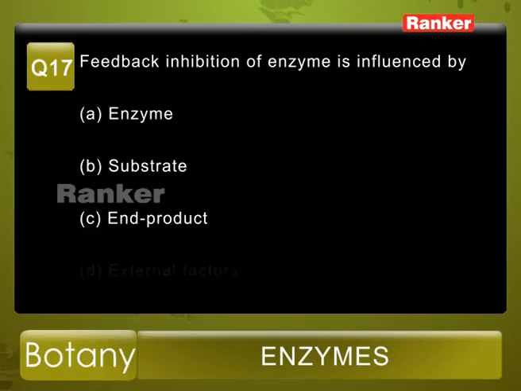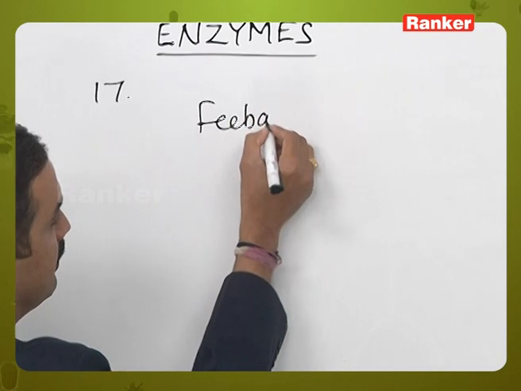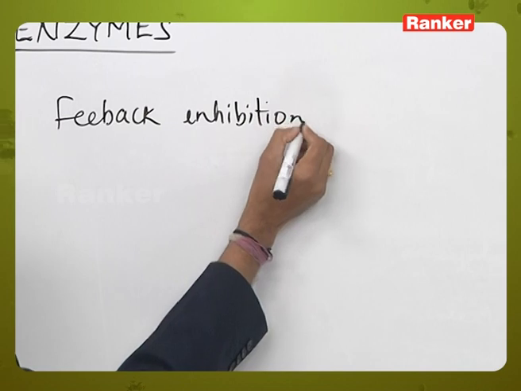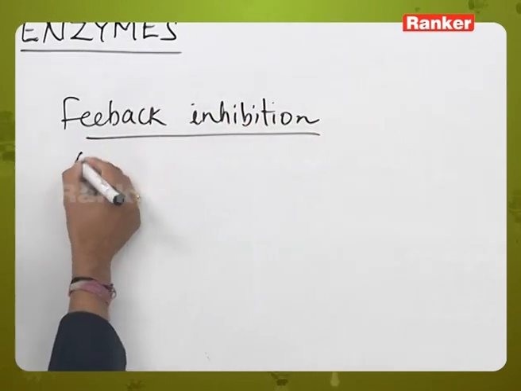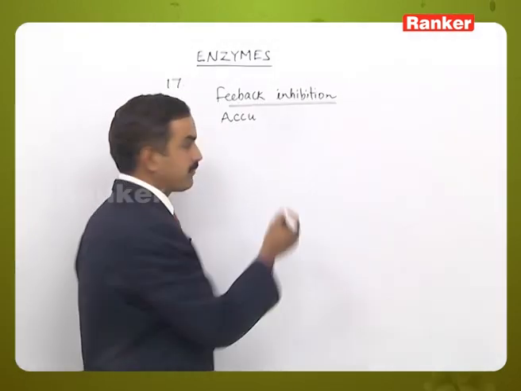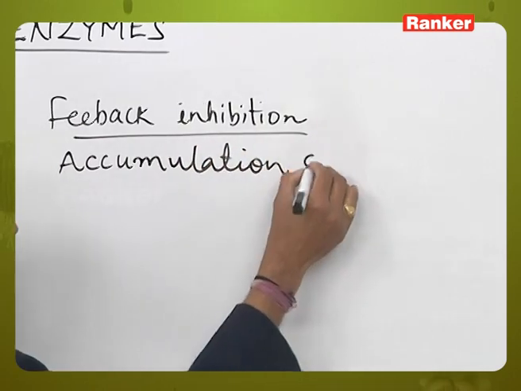Question number 17. Feedback inhibition of an enzyme is influenced by: given options are A, enzyme; B, substrate; C, end product; D, external factors. So, this is also a question related to inhibition, that is feedback inhibition. Feedback inhibition means inhibition of the enzyme process because of accumulation of the end product.